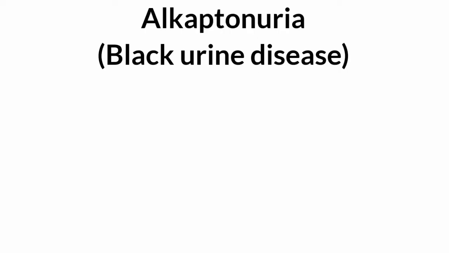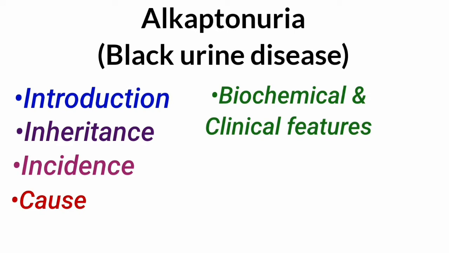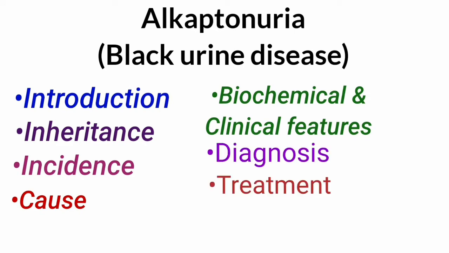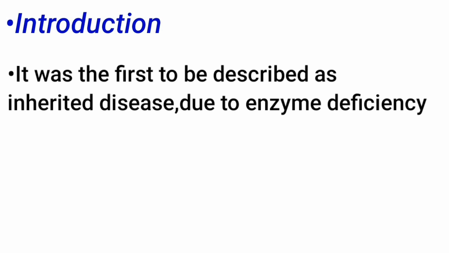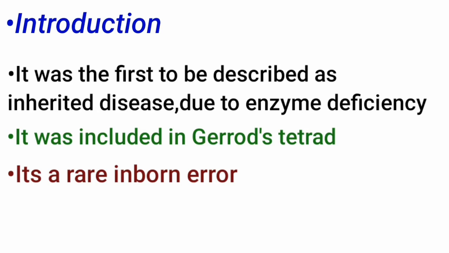This video is about alkaptonuria, also known as black urine disease. It includes introduction, inheritance, incidence, cause, biochemical features, diagnosis and treatment. It was the first to be described as an inherited disease due to enzyme deficiency. So this is an inborn error of tyrosine metabolism. Along with cystinuria, albinism, and pentosuria, this condition, that is alkaptonuria, is included in Garrod's tetrad.